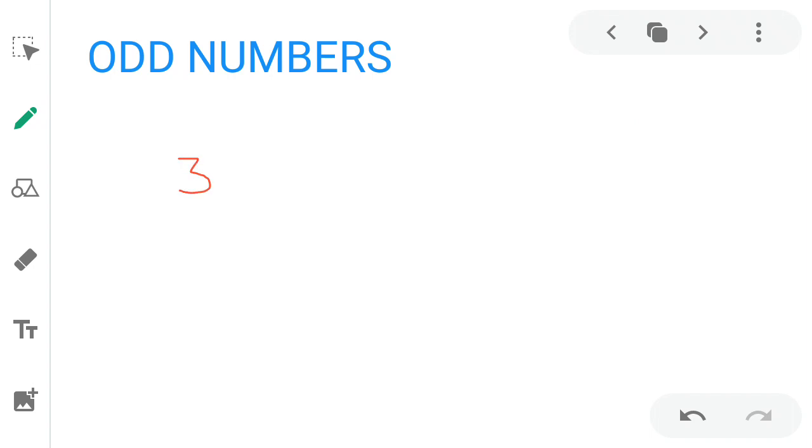Suppose we take 3, 5, 7, 11, 19, 21, 35. All these numbers are odd numbers because they are not divisible by 2. We cannot completely divide these numbers. It means if any number cannot be divided by 2, then it is called an odd number.